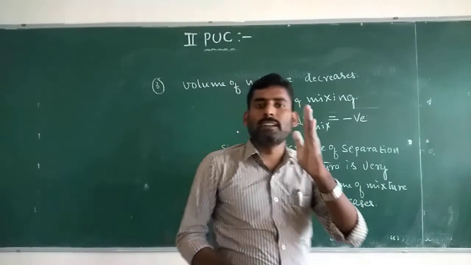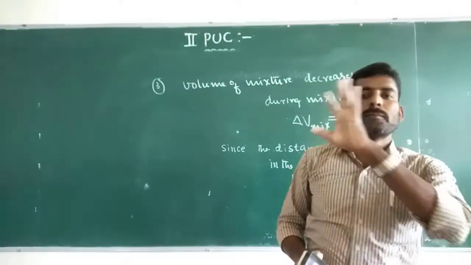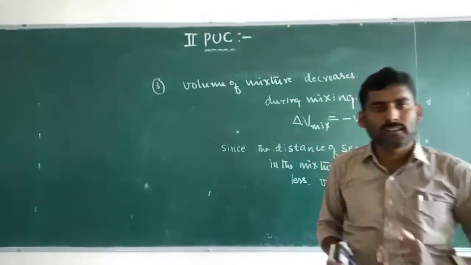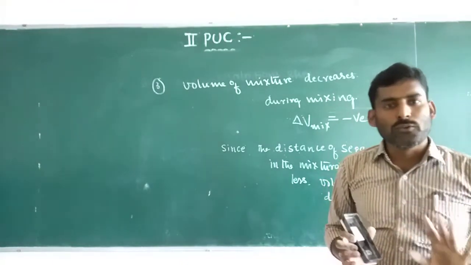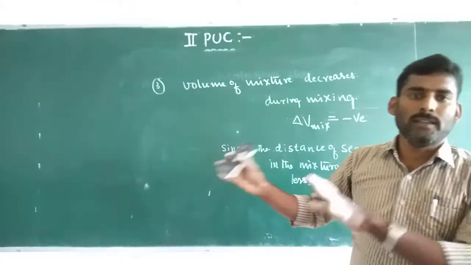Suppose 100 cm cube of component A is mixed with 100 cm cube of another component B, then it forms 198.8 cm cube of solution AB.